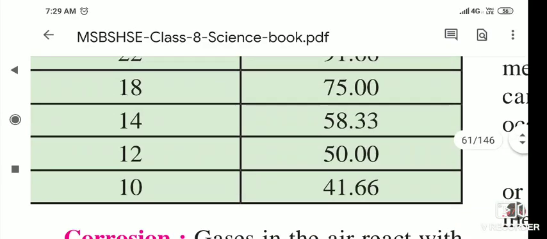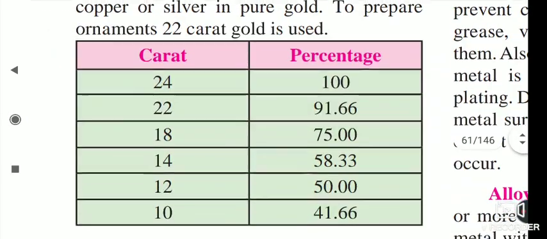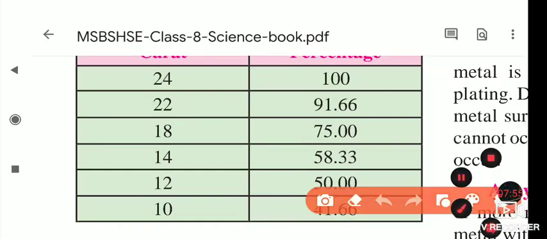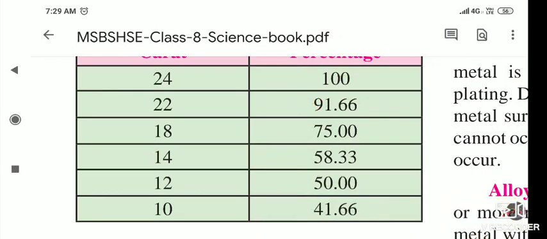Due to this difference in the added material like copper and silver, their values and purities differ from one another.